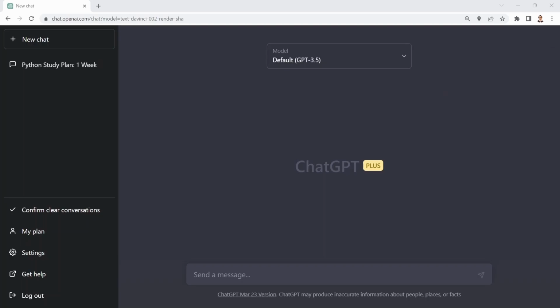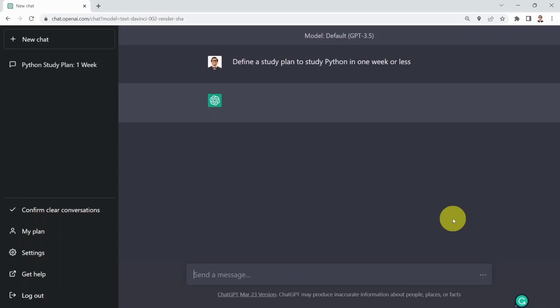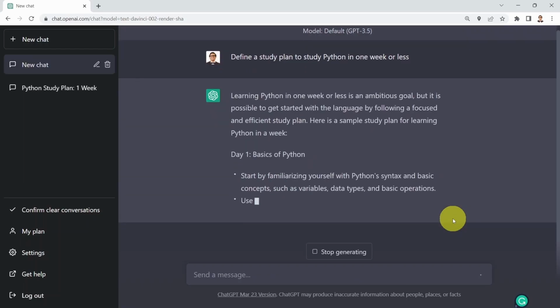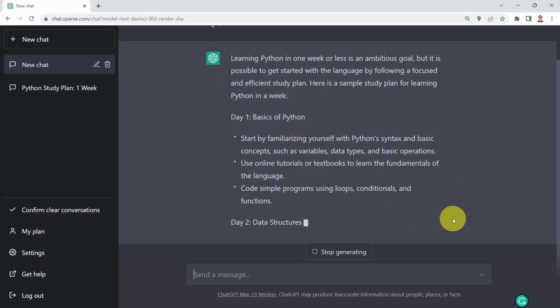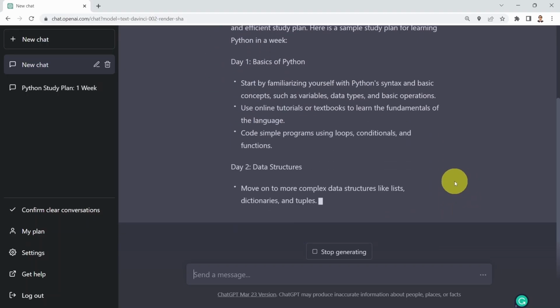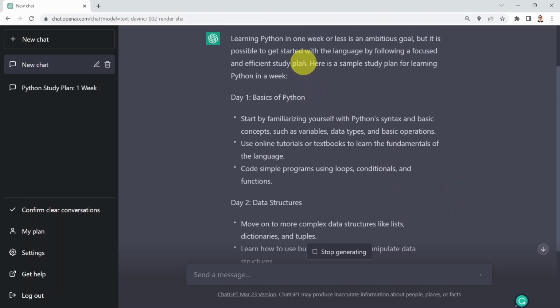So first, we can start by asking ChatGPT to develop a study plan for us in 1 week or less. And let's assume that we would like to learn Python. So just say, define a study plan to study Python in 1 week or less. Then you press enter. What you find here is that ChatGPT is going to show you a detailed breakdown of the days. For example, it is telling you that learning Python in 1 week is an ambitious goal. It generally takes a little bit more time to actually master Python, but it gives you a quick overview.